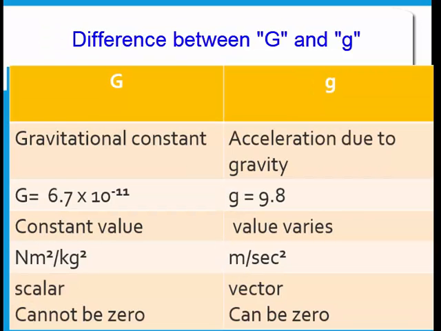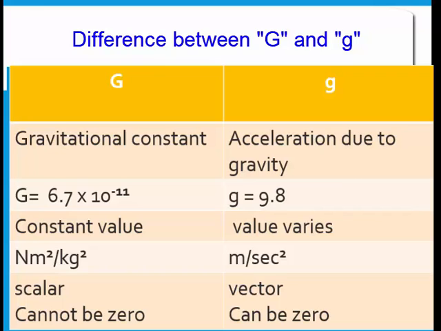Now, you have studied two G's. One is capital G and one is small g. I have given you the differences between capital G and small g. I told you capital G is the gravitational constant. Small g is acceleration due to gravity. The value of acceleration due to gravity is 9.8. Now, this 9.8 is not a constant, but it can vary.